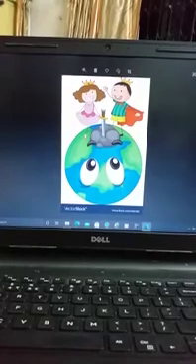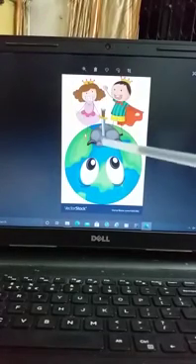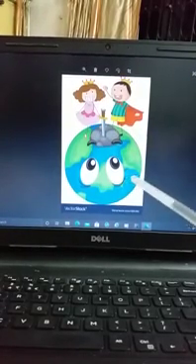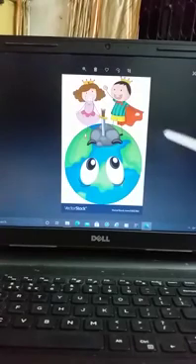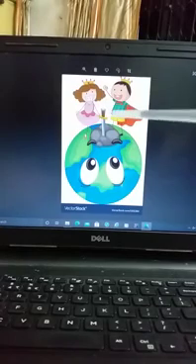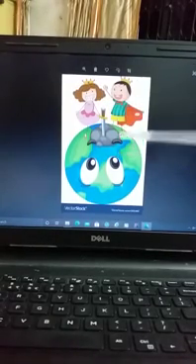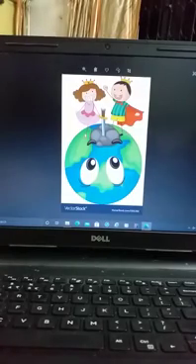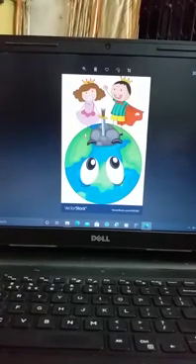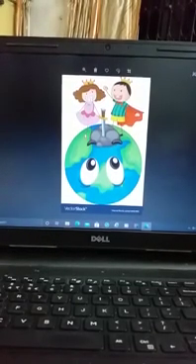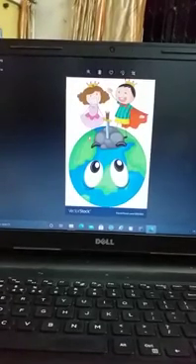So our earth, look, this is the picture of our earth and we all are living on the surface of the earth, means on the top. Look, this boy and girl are standing on the surface of the earth. So this is the picture of our earth. Earth is our planet. So how the earth moves and how it rotates, this motion of the earth moves in two ways.